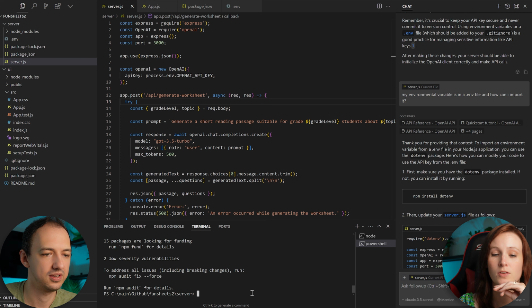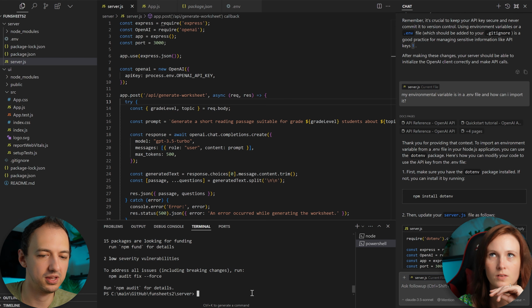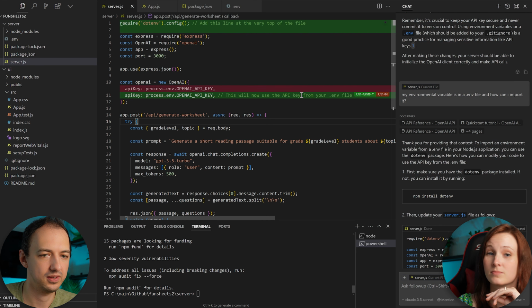Oh, so now, okay, I'm installing this package. Yeah, the .env package. Okay, right. And now we're going to want to use it, which is what is in the code that it updated. So why don't you click apply on that, on the code. Okay. Now you can press Control Enter and accept.